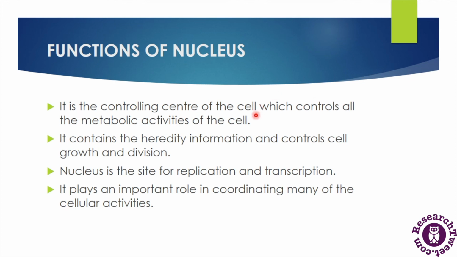Like it helps in the initiation of cell division, and it contains the hereditary information in the form of DNA and in the form of chromosomes. And that's why it controls all cell growth and cell division, because we know that for the division of a cell it is very necessary to divide the genetic material, which is completed in the nucleus. The nucleus also provides a site for replication, which is the process of duplication of DNA, and transcription, which is the process of converting DNA into RNA.